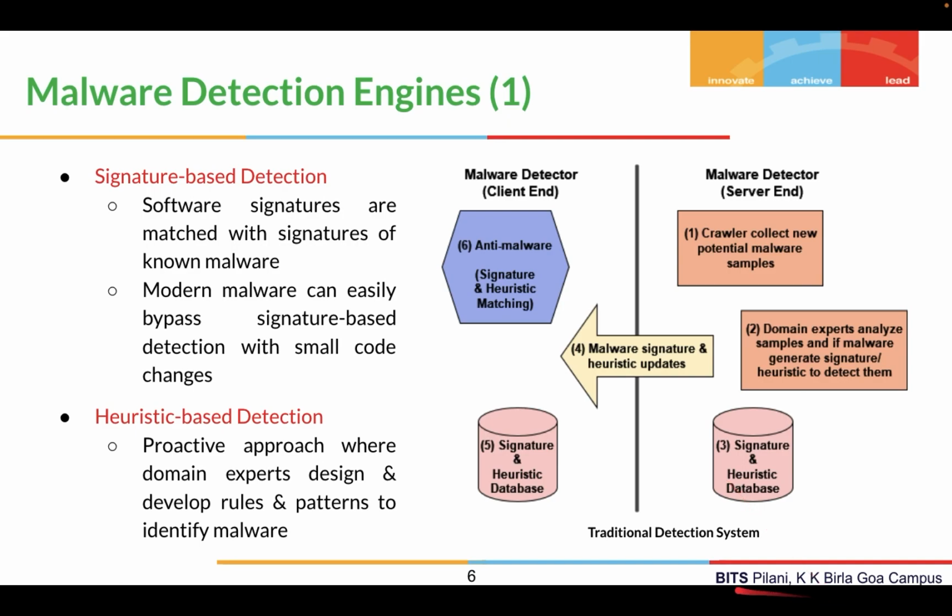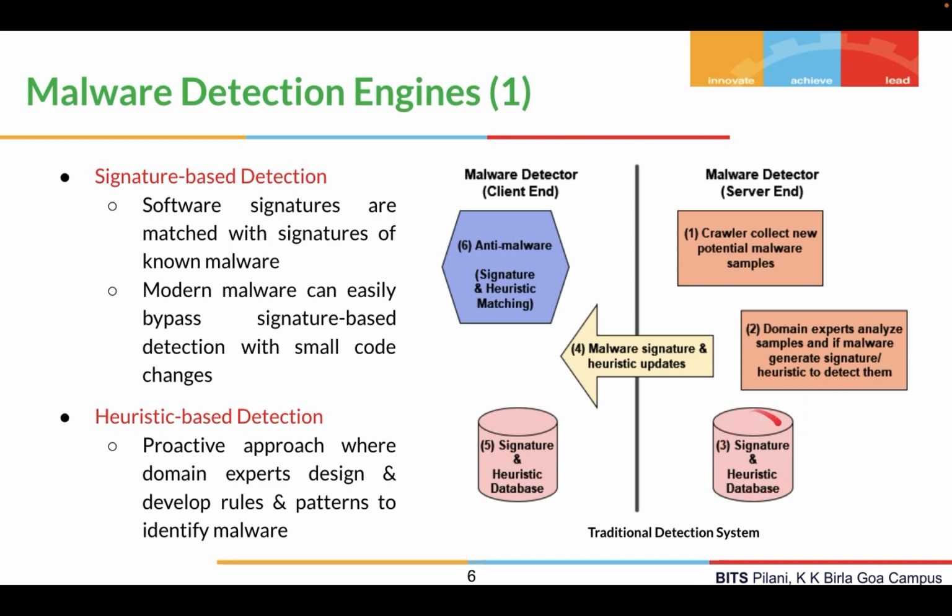In this figure we can see a traditional detection system where we have a client end and a server end, right? The client end is basically deployed on user smartphones or laptops and so on, and the server end is basically deployed on antivirus industry infrastructure, right? So we have various web crawlers deployed by these antivirus industries that traverse throughout the internet and try to collect new potential malware samples. Then the domain experts analyze these samples, and if they find them to be malicious, they generate signatures and heuristics to detect them.